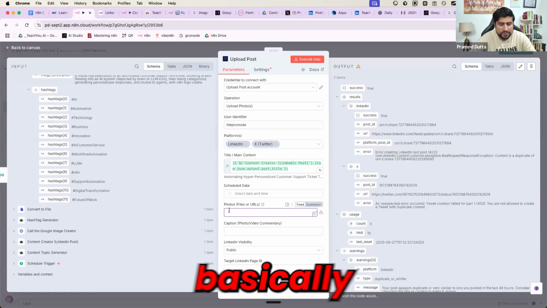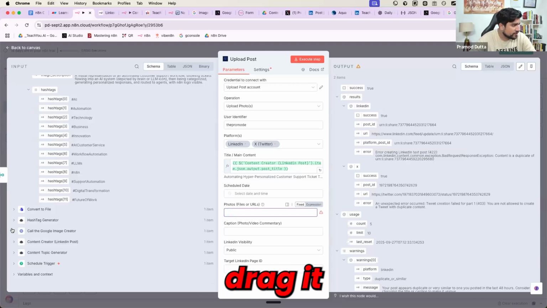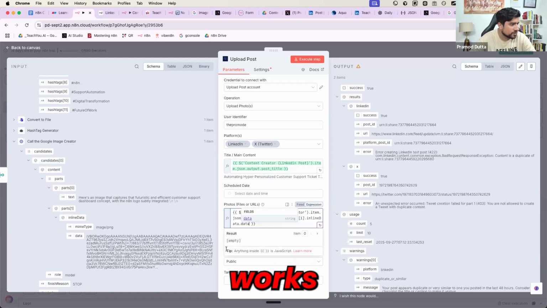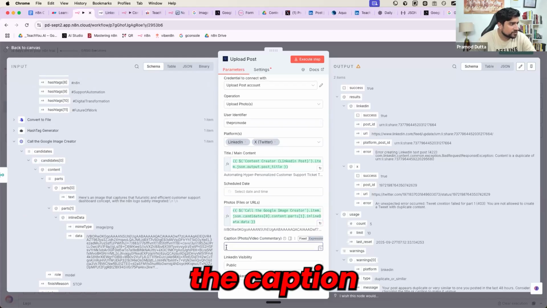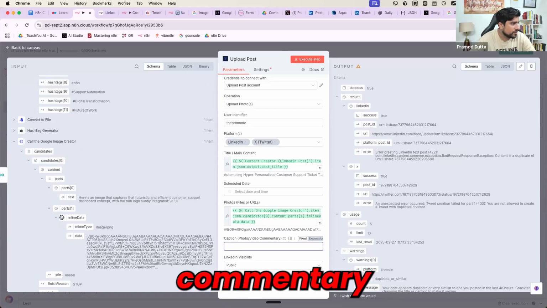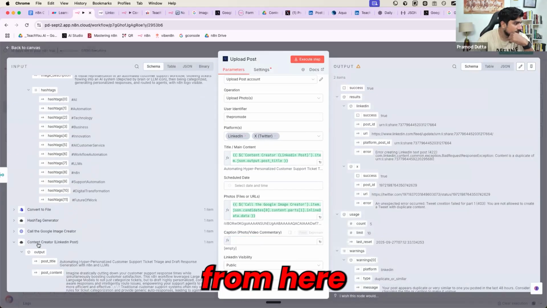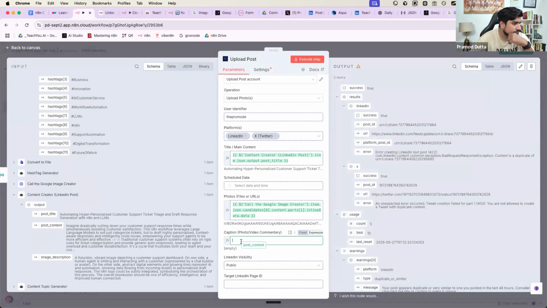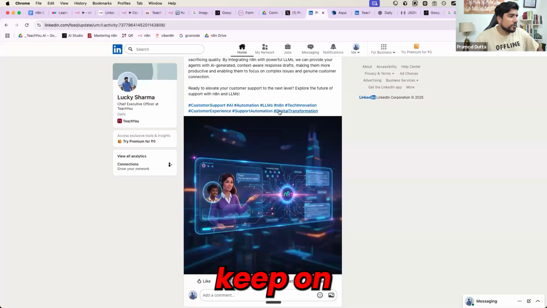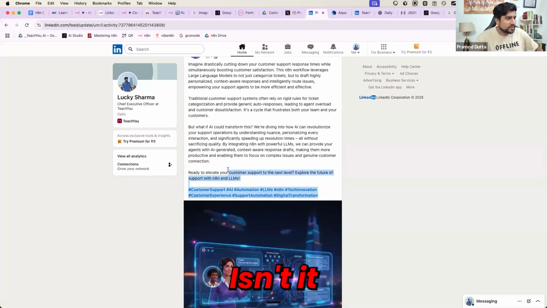The data, it will basically take it from the data, or you can drag it from Google directly. You can drag it here also. This one also works. And caption, everything you can mention. So upload photo, caption or video commentary. Okay, we will get it from here. Now this will run automatically. You don't have to do anything at all. So this will keep on running. Guys, hashtag also added. Isn't it good?